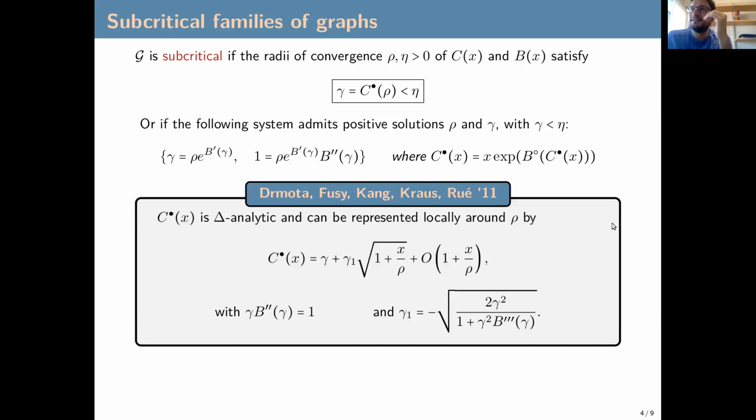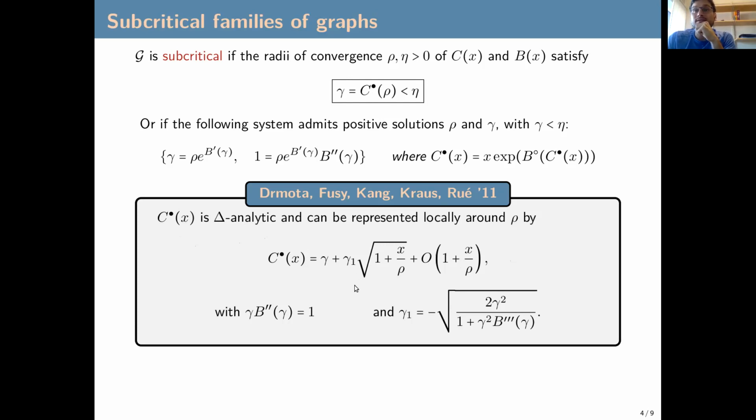So subcritical families of graphs are huge. There are a lot of famous classes of graphs inside, that have been widely studied. But the first paper, the seminal paper, that studied this in full generality, just as subcritical classes, was this paper from Drmota, Fusy, Kang, Kraus, and Rué. So it tells us that if we have a subcritical class of graphs satisfying this identity, then the generating function of connected graphs rooted at a vertex has a local expansion around its dominant singularity of square root form.